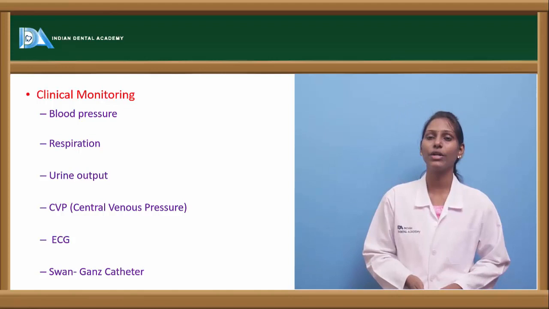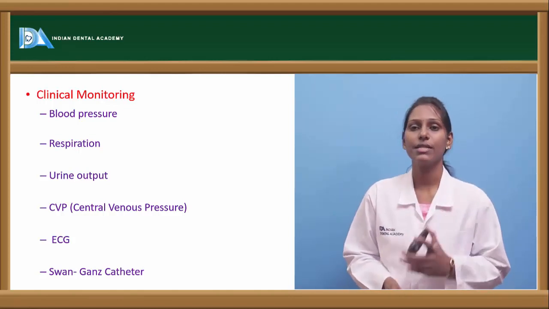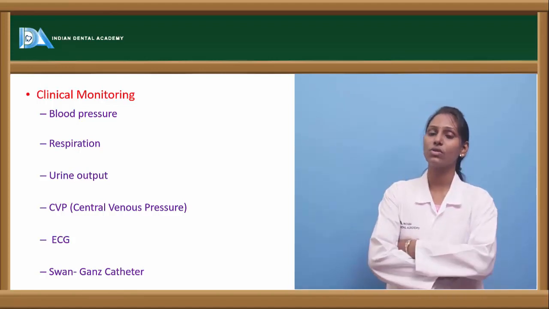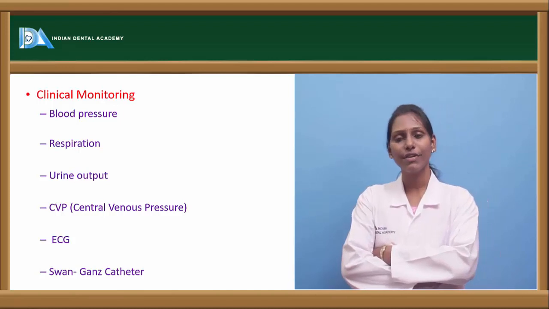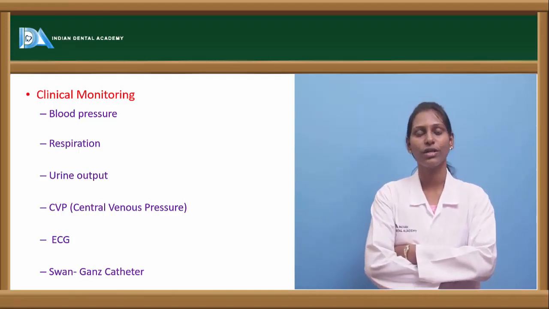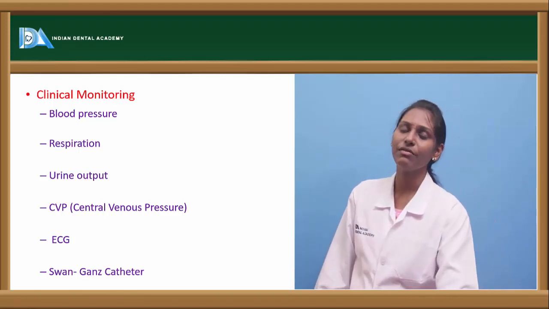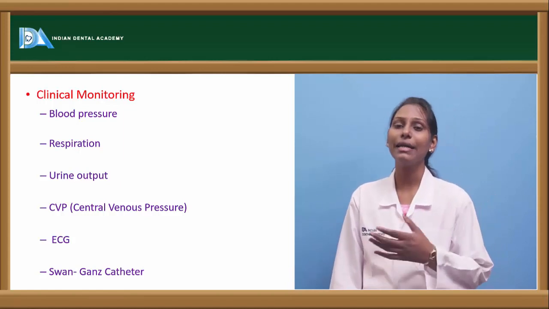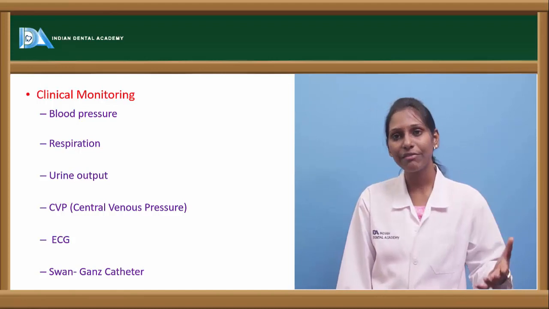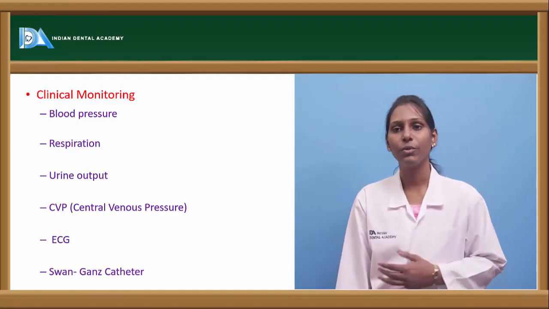Now coming to clinical monitoring, how do we actually monitor the patient who is under shock? First is blood pressure. In case of blood pressure, both diastolic and systolic blood pressure have to be checked. As we have seen in the clinical features, the BP is usually lowered in the case of shock. In systolic blood pressure, we can identify the stroke volume, and in diastolic blood pressure, vasoconstriction can be evaluated. When we are checking respiration, the patient is usually hyperventilated and urinary output is decreased.